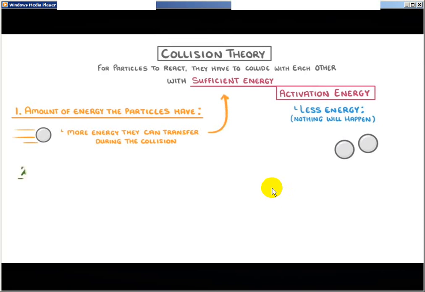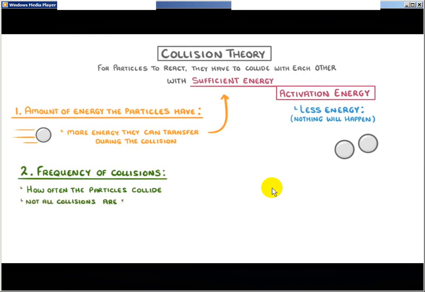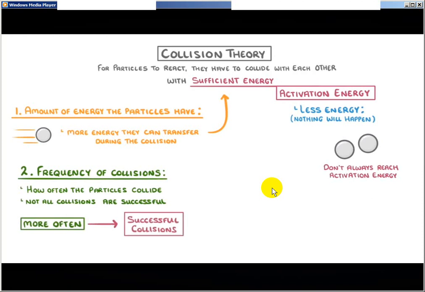Another important thing is the frequency of the collisions, which just means how often the particles collide with each other. Even though not all collisions are successful, the more often they collide, the more successful collisions there will be overall.